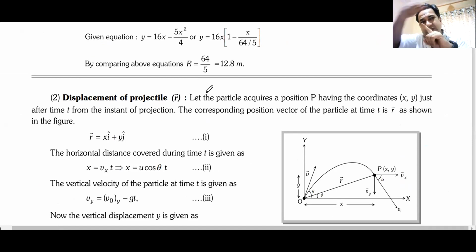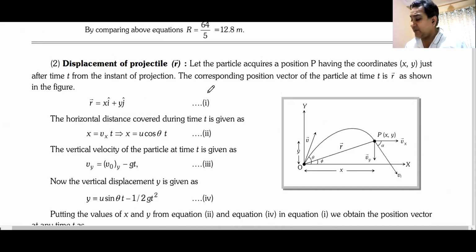It will be a question in which something is asked in a roundabout manner. They are not going to ask what is the maximum height or maximum range or this or that. They'll ask something else. For example, they could ask you what is the displacement of the projectile at any given time. What is the displacement of the projectile? Now, how do you get the displacement of the projectile?